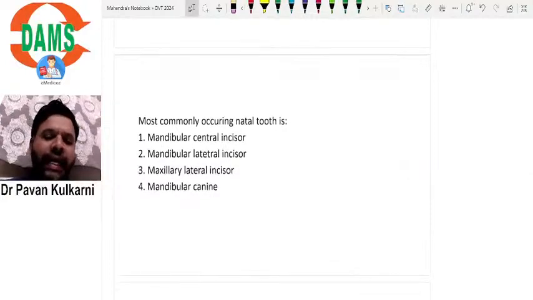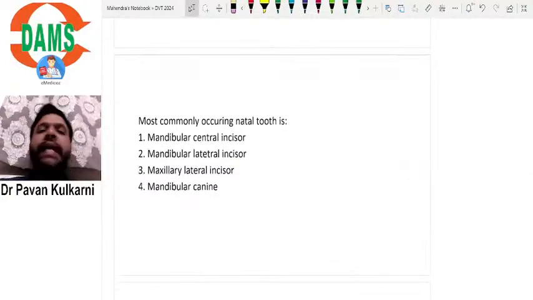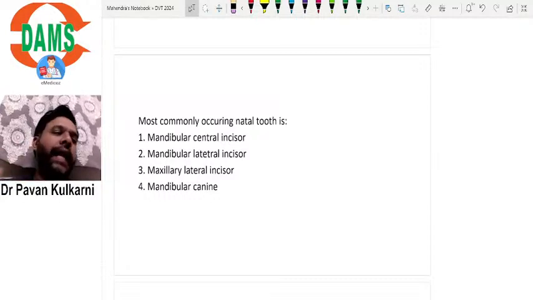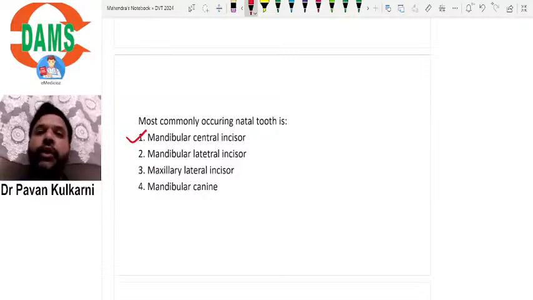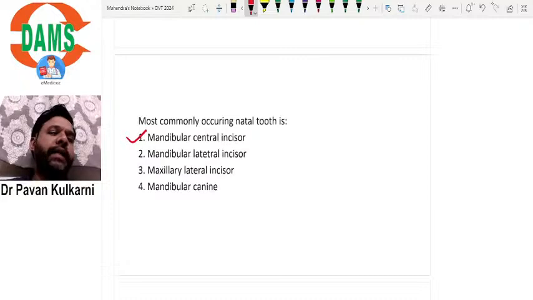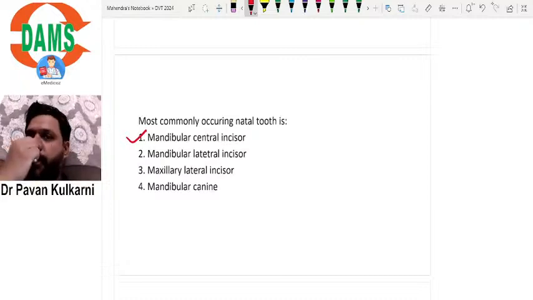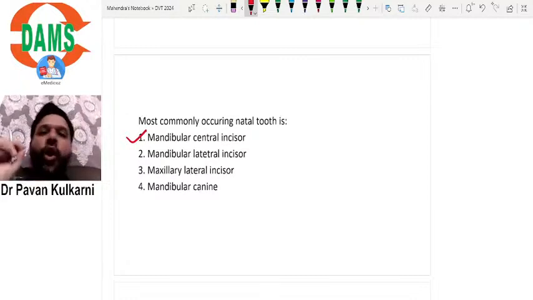Most commonly occurring natal tooth is, natal tooth classically always occurs most commonly in the mandibular anterior area, that too mandibular central incisors only. Okay, mandibular central incisors are the area where you see the natal tooth specifically. These mandibular central incisors classically can cause trauma to the infants. They can cause trauma to the infant's tongue particularly, and that condition is called as